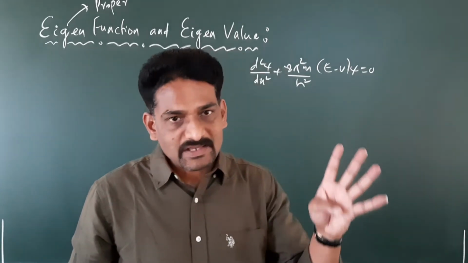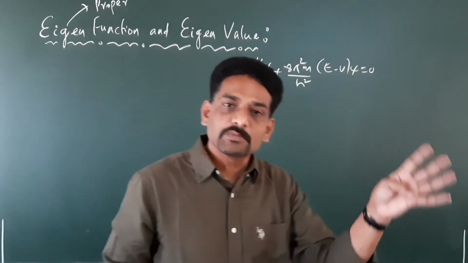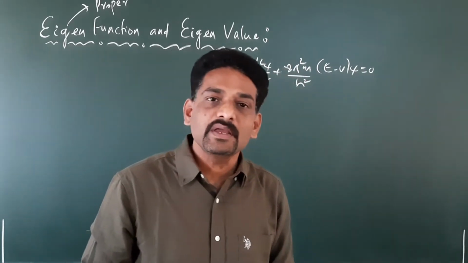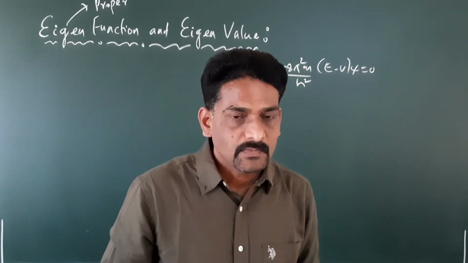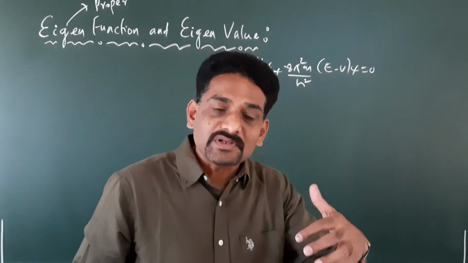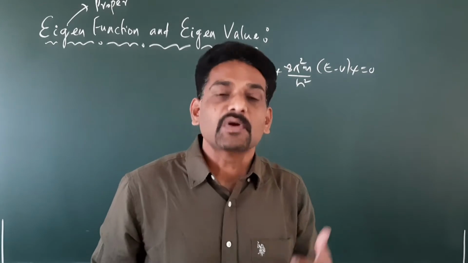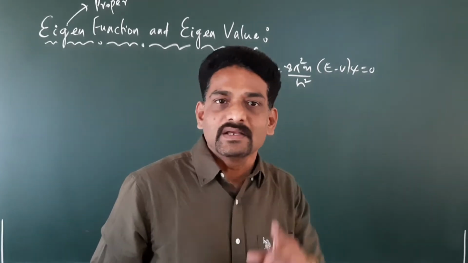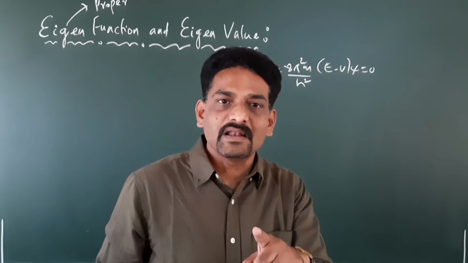That is, psi has to be single valued, psi has to be finite, psi and its first derivatives have to be continuous everywhere. Now we will try to understand the meaning of these conditions. We will go for the first one: psi is single valued.